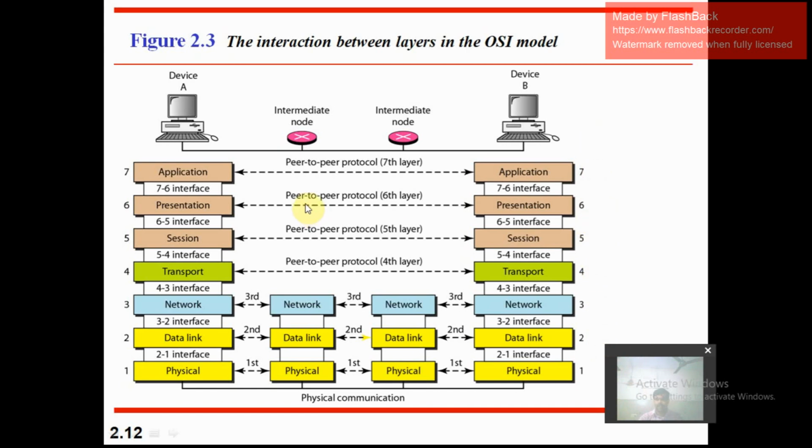What is a peer-to-peer process? It is a process running in the same layer of two different machines.